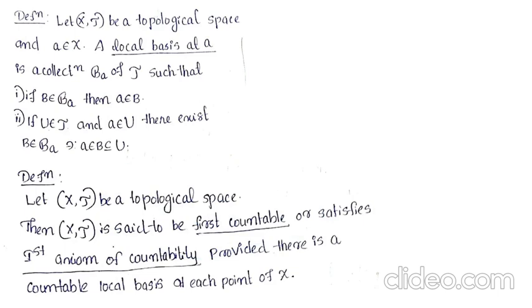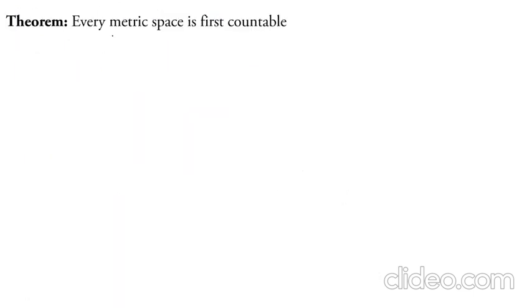Let (X, tau) be a topological space. Then (X, tau) is said to be first countable, or satisfies the first axiom of countability, provided there is a countable local basis at each point of X. That is, a topological space is said to be first countable provided it has a countable local basis at each point. Next theorem: every metric space is first countable.